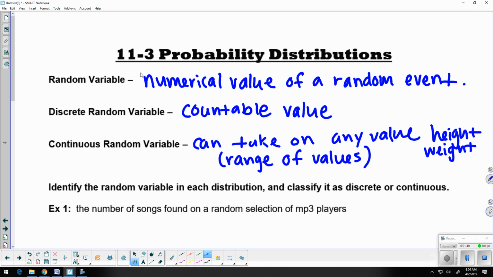If you think about track, maybe distance. So, if you're throwing, let's say, the javelin or the discus or something to that effect, we're all going to throw at different distances, right? So that's going to be a range of values. Time as well, if you think about maybe a swim meet, people will be finishing in a swim meet all at different times. Once again, taking on a continuous random variable. So it could be a range of values.